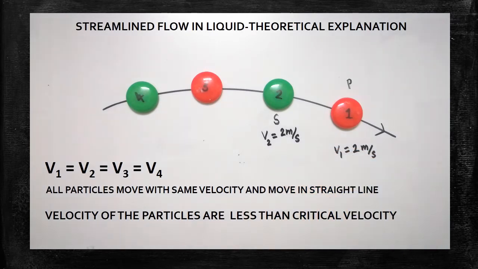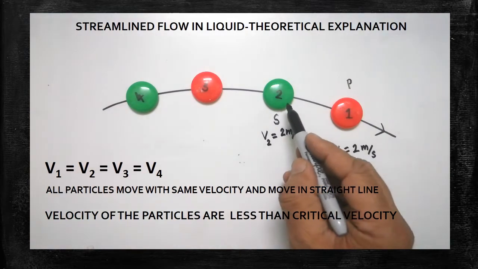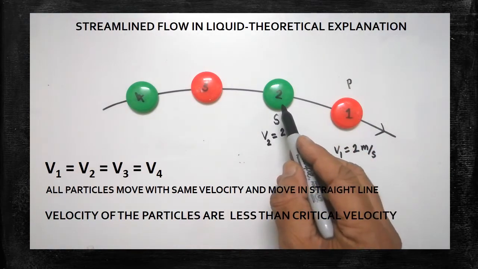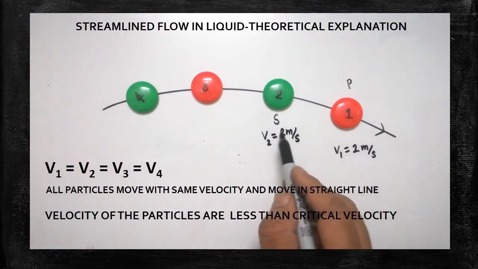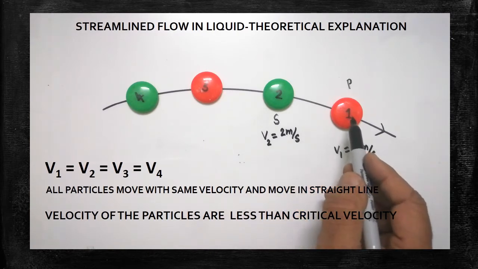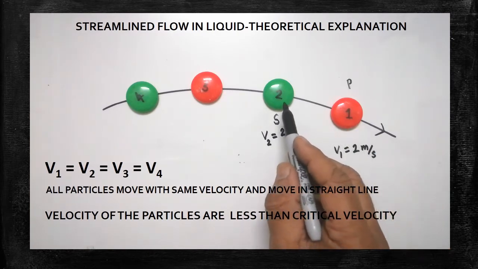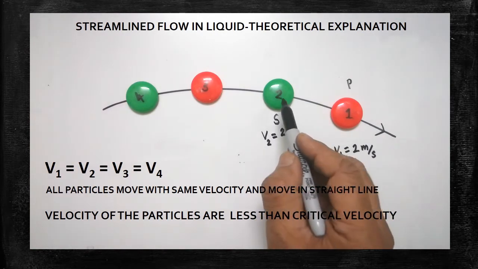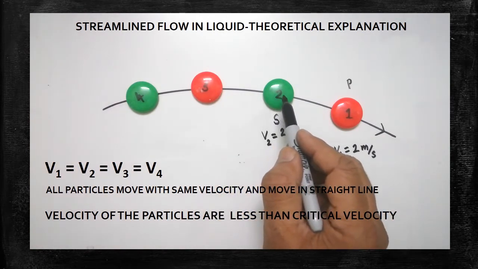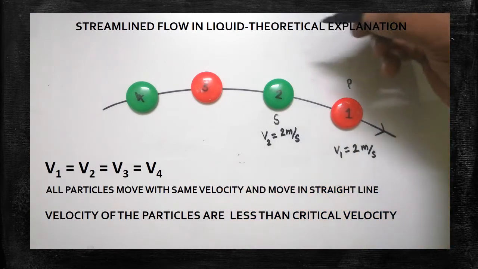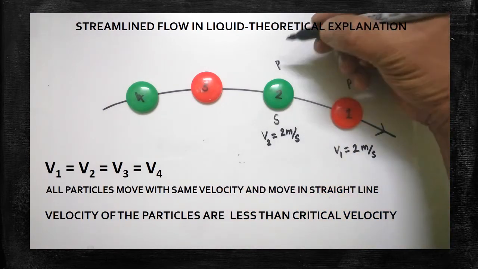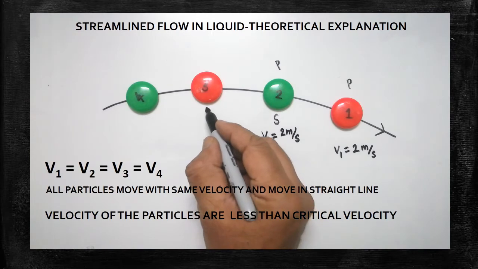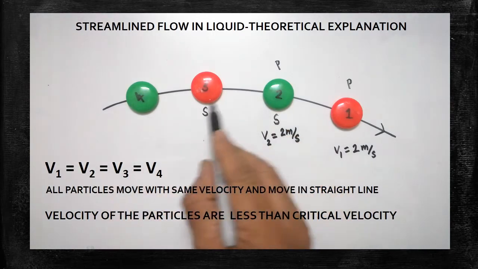Only then the flow is said to be streamline motion. Now look at both speeds: the first particle's speed is 2 meter per second, and the second particle's speed is also 2 meter per second. Now the second particle can be called the predecessor and the third particle the successor.